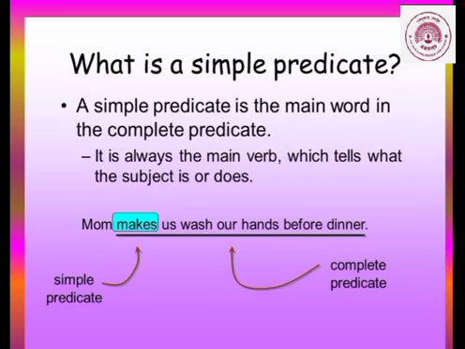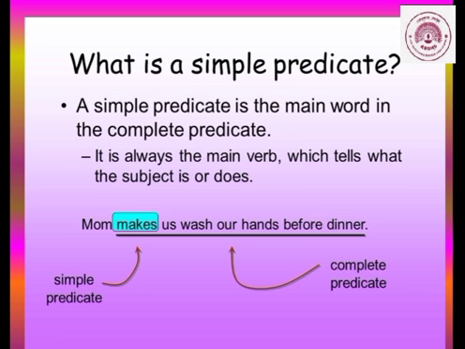Now what is a simple predicate? A simple predicate is the main word in the complete predicate, meaning it is a verb. It is always the main verb which tells what the subject is or does. Okay. Mom makes us wash our hands before dinner.